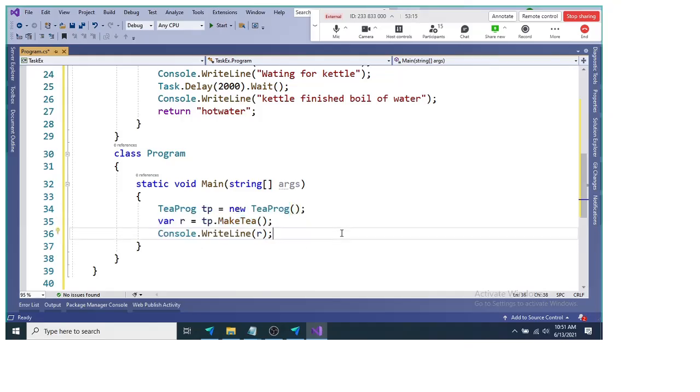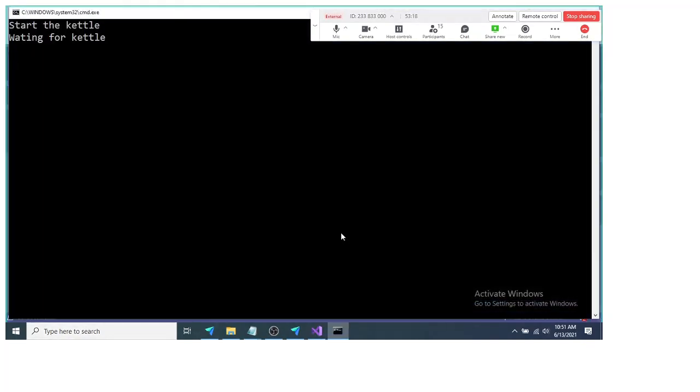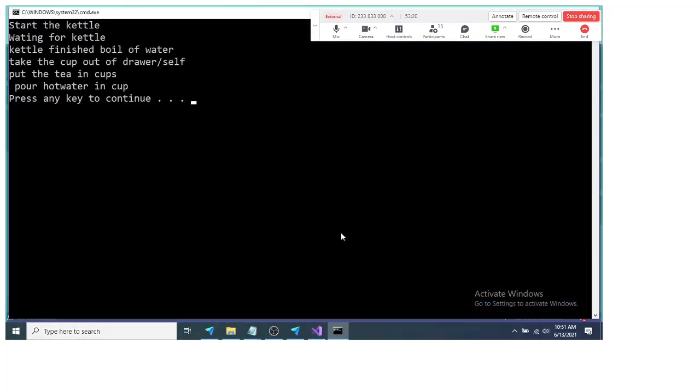Now if you run this, what is happening? Start the kettle, wait for the kettle to finish boiling the water, take the cup out of the drawer, put the tea in the cup and pour the water in the cup, so your tea is ready.